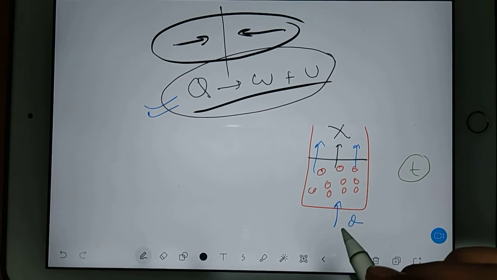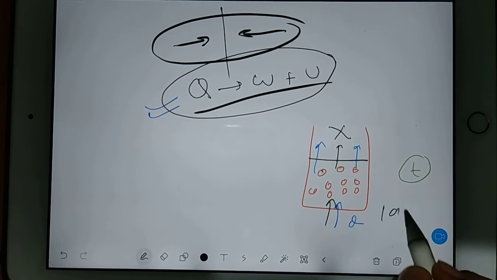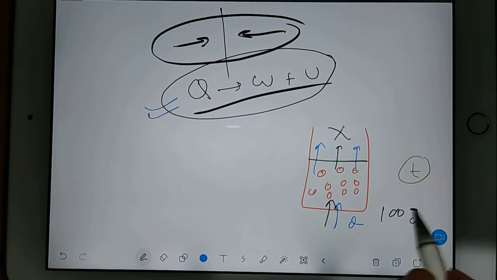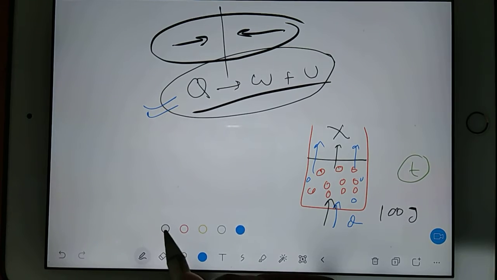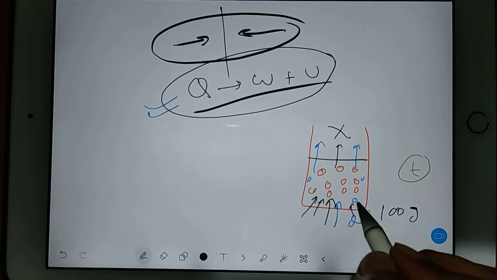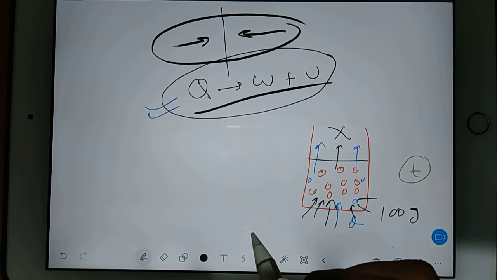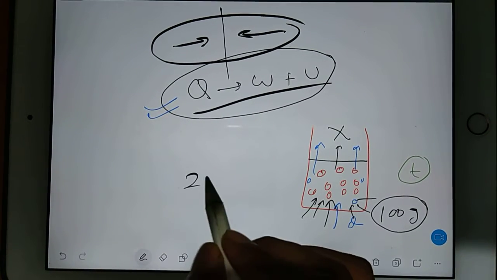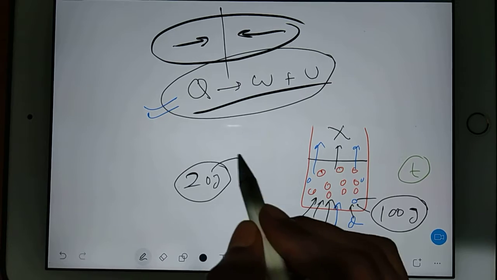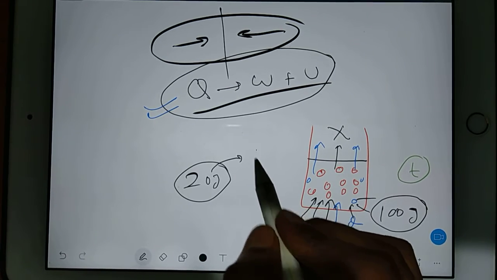Whenever you supply the heat, suppose you supplied 100 joule of heat. What happens? First of all, these molecules will increase their internal energy by using some of the heat. Suppose 20 joule is used to increase the internal energy.